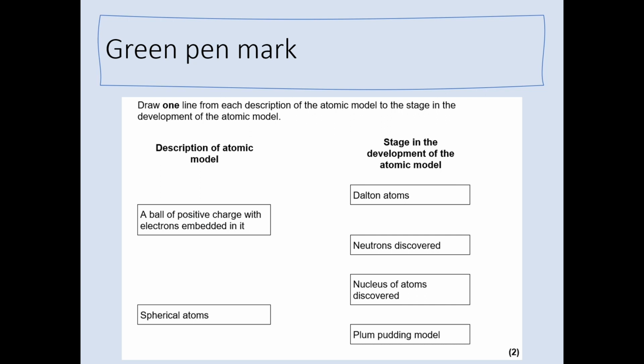Okay, so if you can get your green pen ready, we're going to mark this now. So what we're going to have a look at first is a ball of positive charge with electrons embedded in it. Now that was the plum pudding model. So give yourself a nice big tick if you've got that correct, or edit it in green pen if you didn't get it right. Spherical atoms, right at the bottom there on the left, was a Dalton atom. So that was before we had built up the rest of these theories surrounding a nucleus or electron shells or things like that.